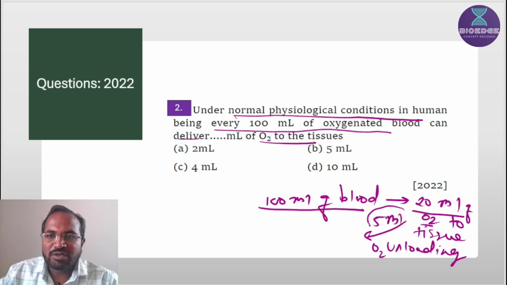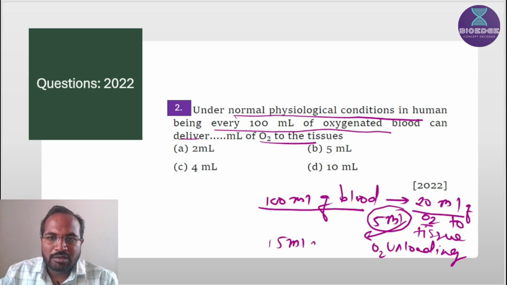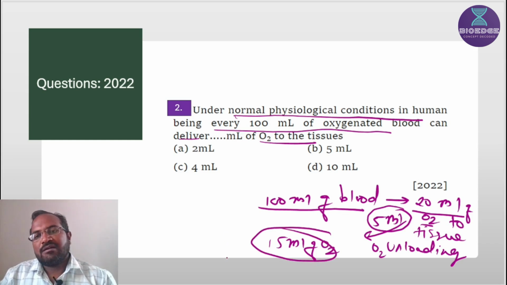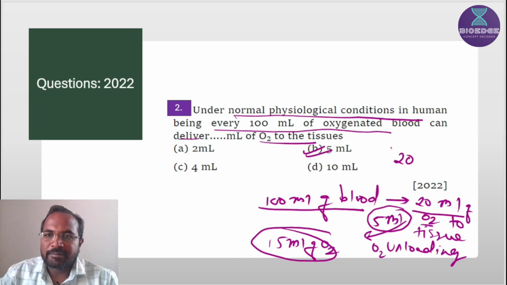Only 5 ml oxygen is unloaded at the tissue level, and the remaining 15 ml of oxygen goes into the lungs again.